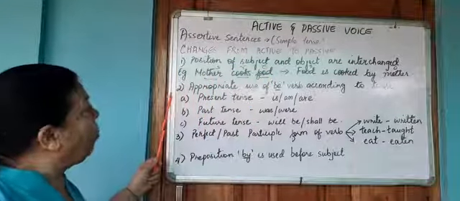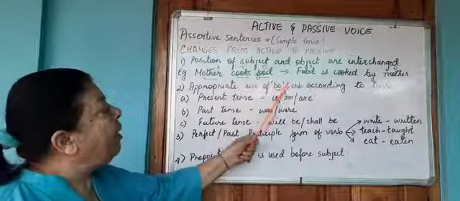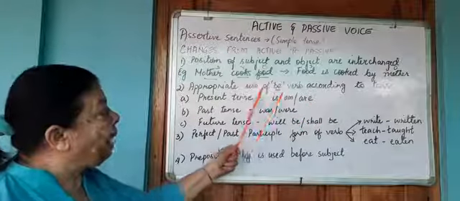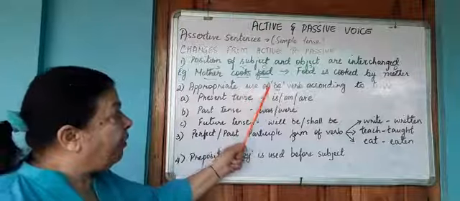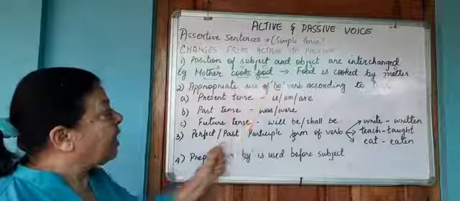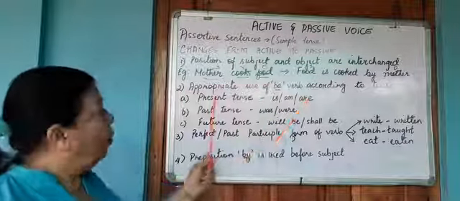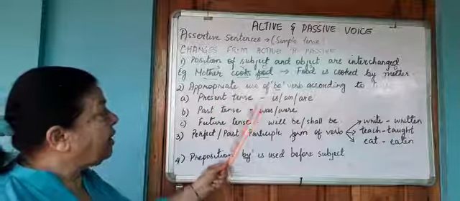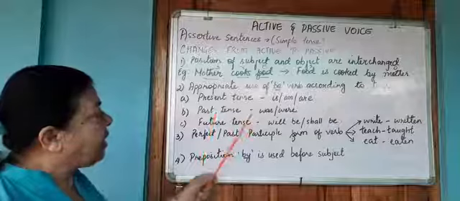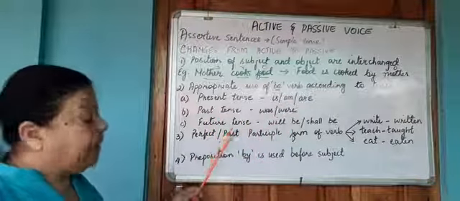Now the second rule is that we will use the appropriate be verb according to the tense. Now when I say the be verb, be is an auxiliary verb. When I use be in a statement, it will take the form of is, am or are with the present tense, it will take the form of was or were with the past tense, and it will take the form of will be or shall be with the future tense.